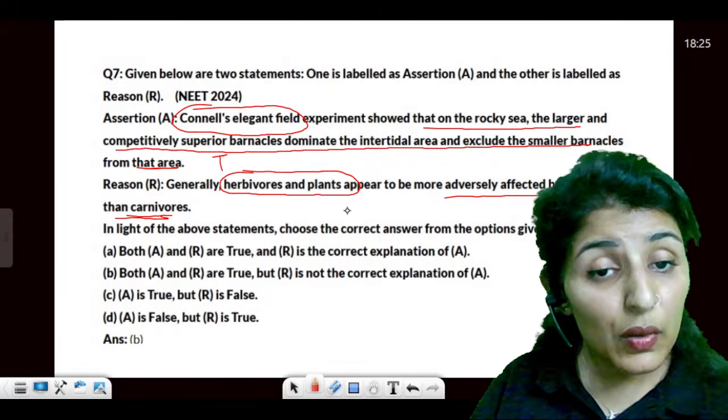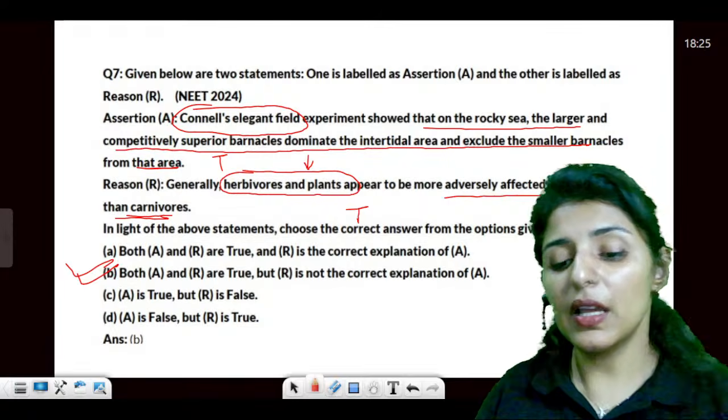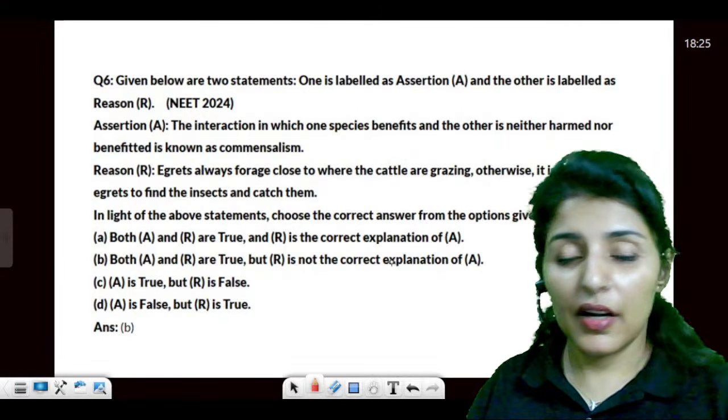So herbivores are more adversely affected, this is also true, but does it explain? No, it doesn't explain. So the answer would be B. Is that clear? All right, moving on now.